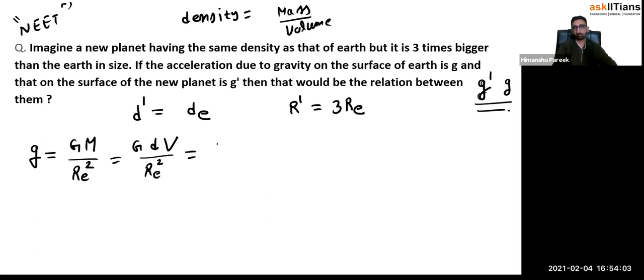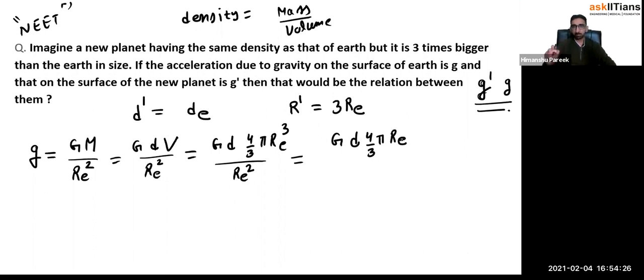Now what is volume? 4 by 3 pi Re cube divided by Re square. Now this Re square will get cancelled out. So ultimately you will get g is equal to G small d times 4 by 3 pi Re. Again, I am repeating, do not get confused small d with depth here. That small d is representing the density.